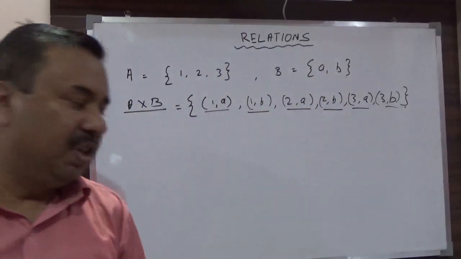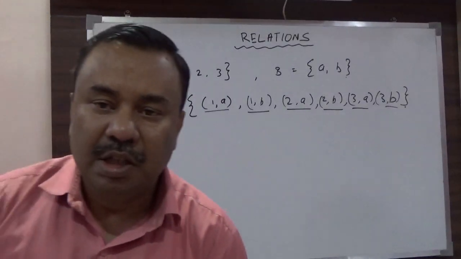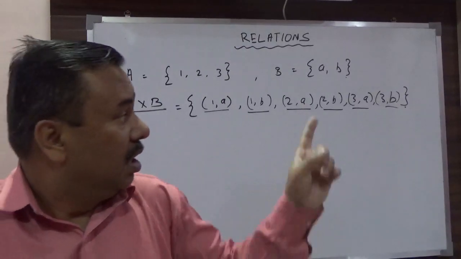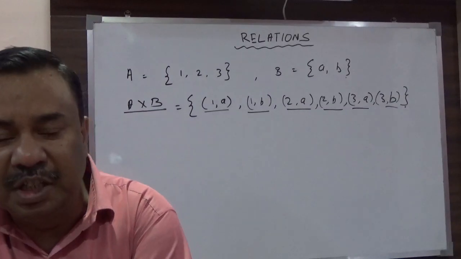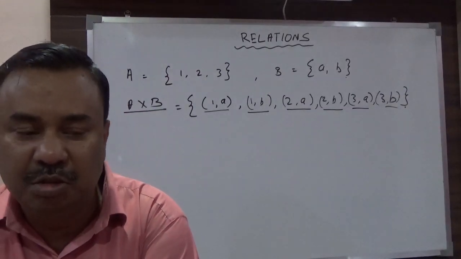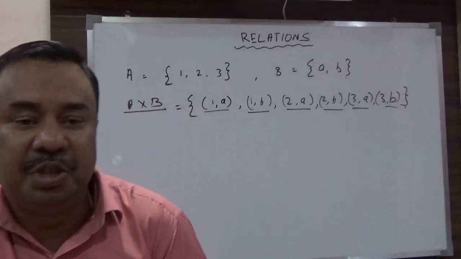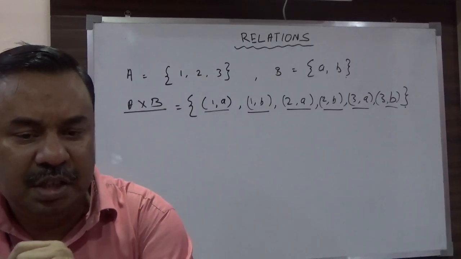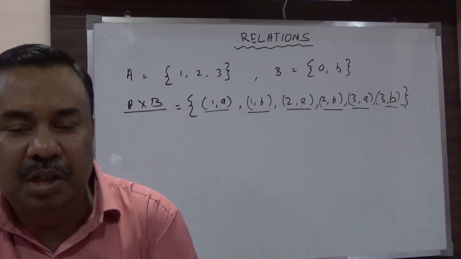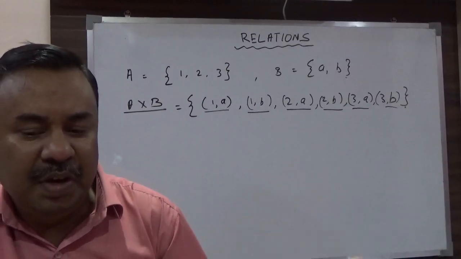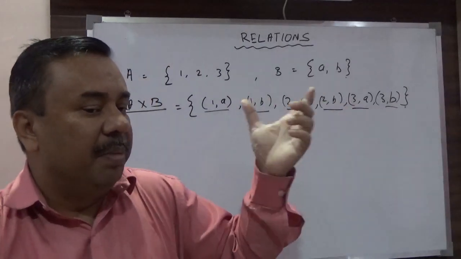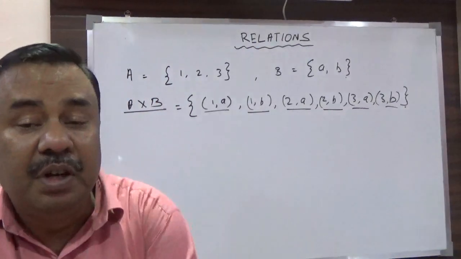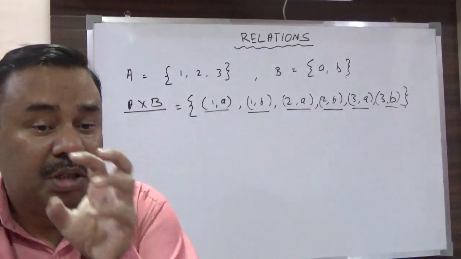Now if there is some specific relation, suppose that one set A is the students of section A of a class, say 12th A, and the second set is the students of section B of the same class, that is 12th B. Now if I define a relation, relation means, suppose that brothership is the relation, then the members of that relation will be from these elements only, if the two members are brothers of each other.